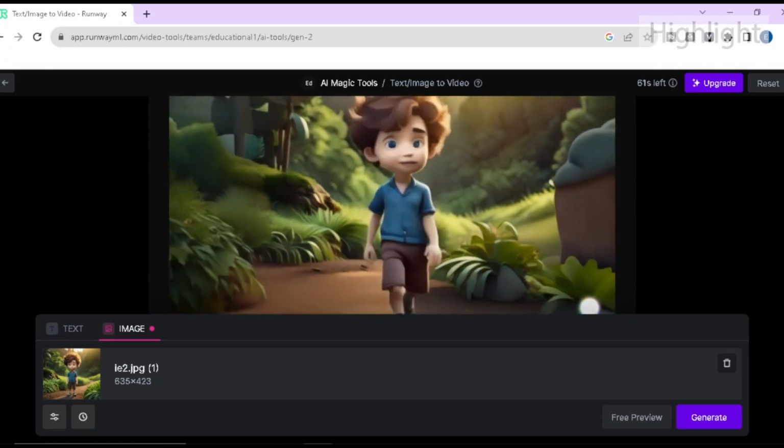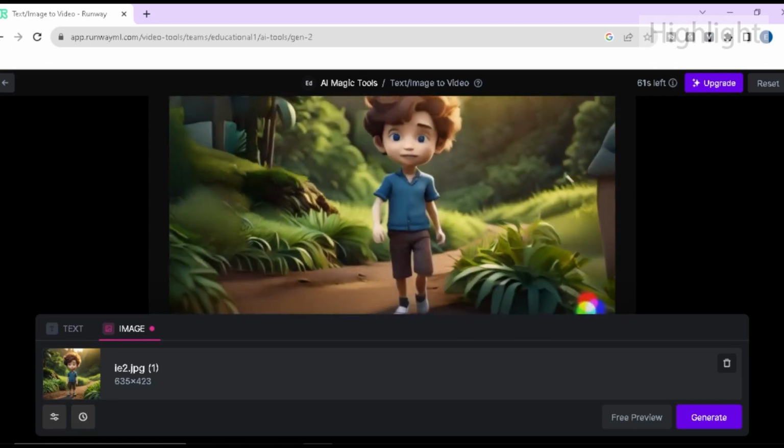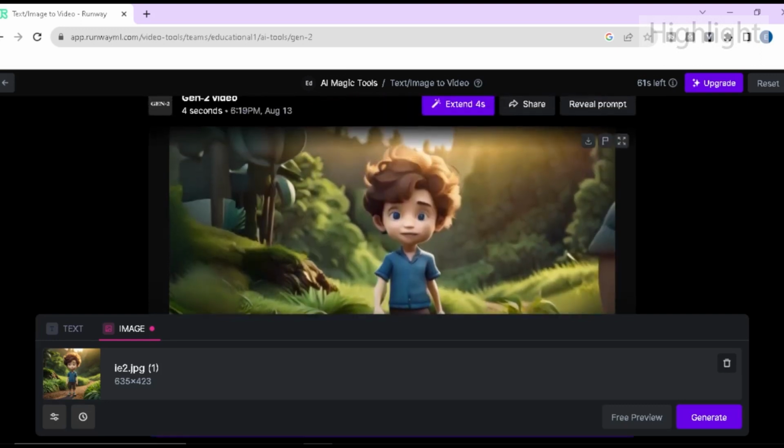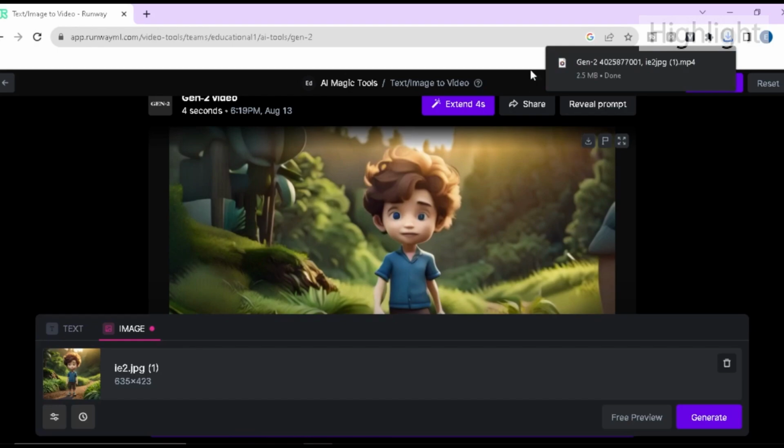This is mind-blowing, so I suggest you use the second option to get the best result. Now you can download this video by clicking here. You have to repeat the same work for all of your images. Now we move to the last part.